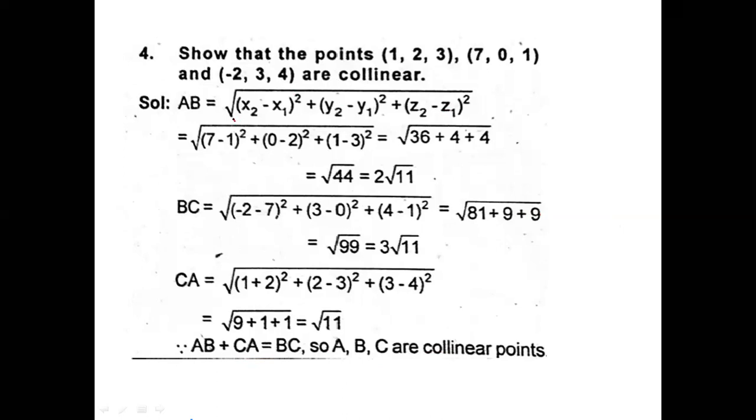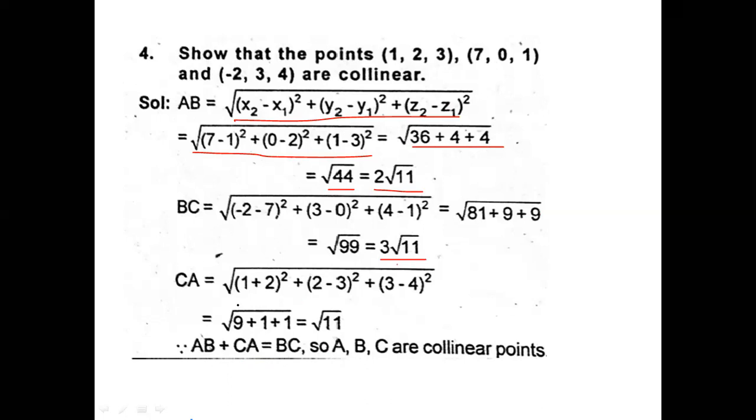So now I found the distance between AB. The distance between AB will be root of 36 plus 4 plus 4. That will be root 44, that will be 2 root 11. The distance between BC is 3 root 11. Use the formula root of (x2 minus x1) square plus (y2 minus y1) square plus (z2 minus z1) square.